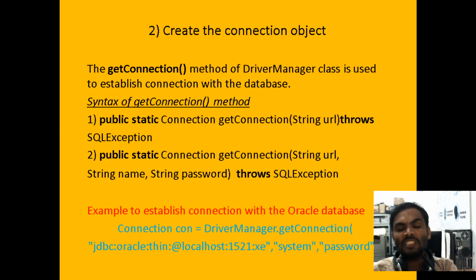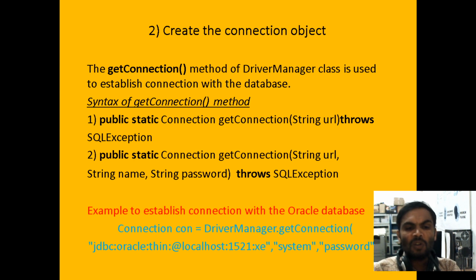Before this method there is a static keyword, and it throws SQLException. The getConnection method takes three parameters: the first is the URL, the second is the username, and the third is the password. Compulsorily we need the URL pattern, and the username and password of your database. This method throws SQLException.